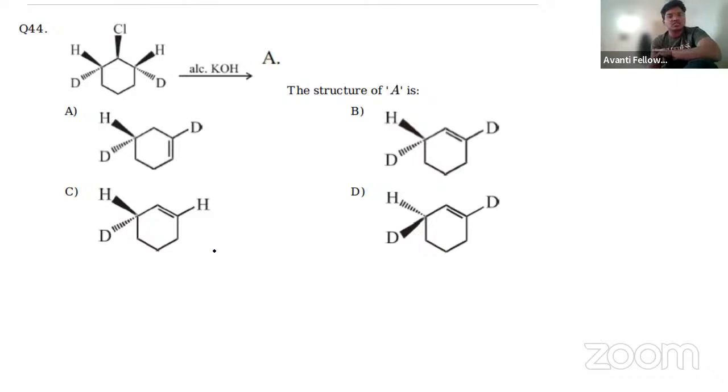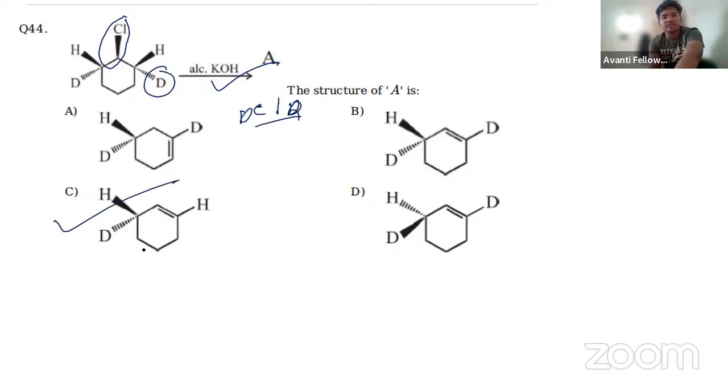Next one, yes. So this is an elimination reaction. Alcoholic KOH does elimination. In E2 elimination, the chlorine and D, which are in the anti plane, will be removed as Cl and D, that is HCl kind of DCl. Then you are having a compound C.